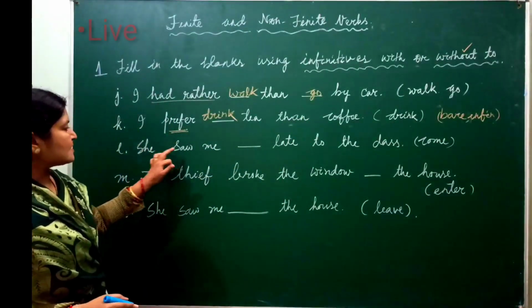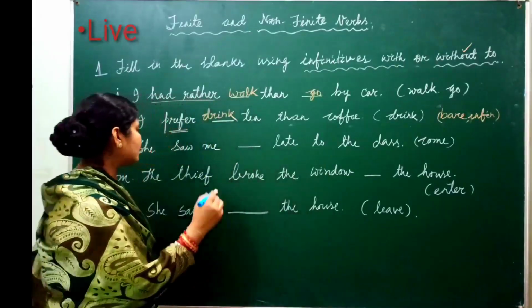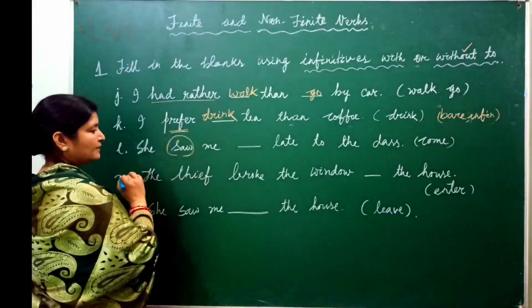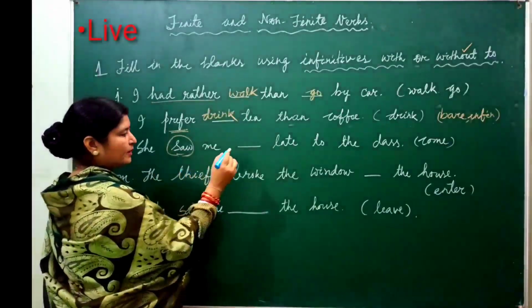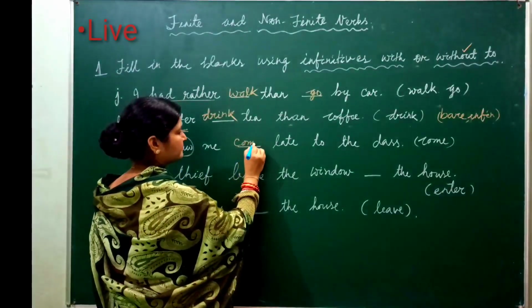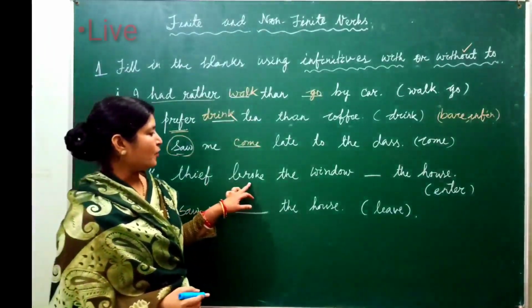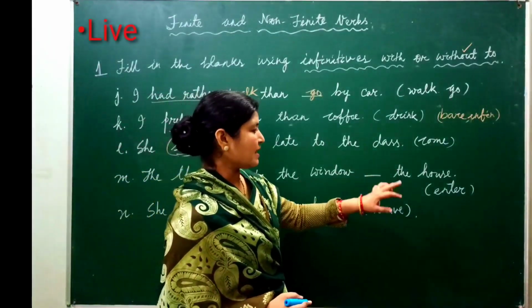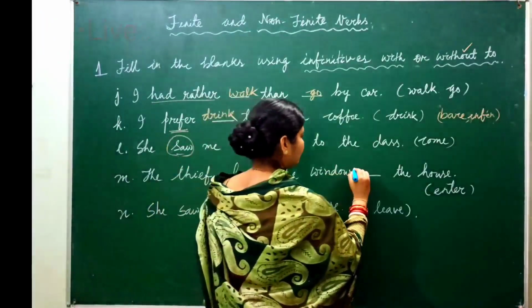Okay. She saw me dash late to the class. She saw me. Here saw is there. Then what we must use here? Bare infinitive. She saw me come late to the class. The thief broke the window dash the house. The thief broke the window to enter the house.